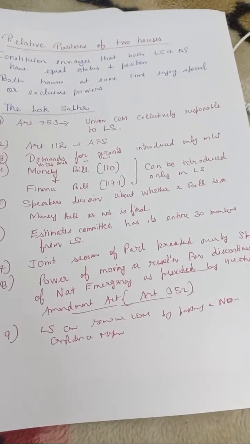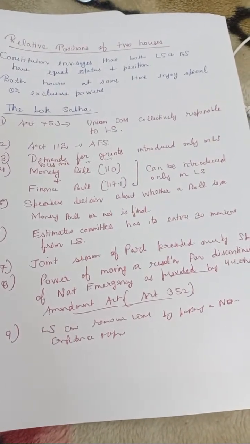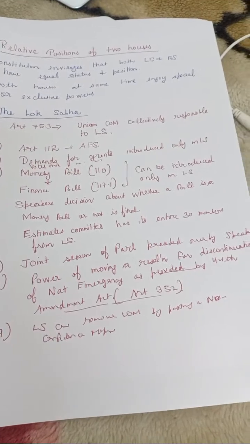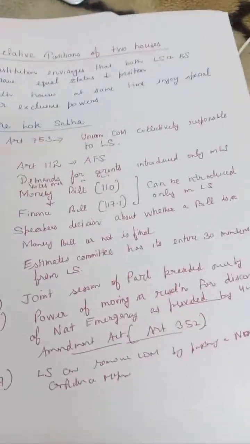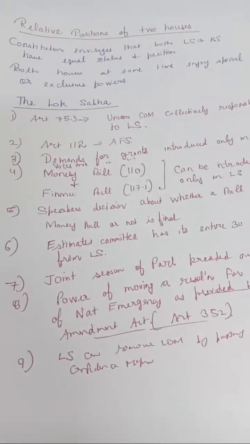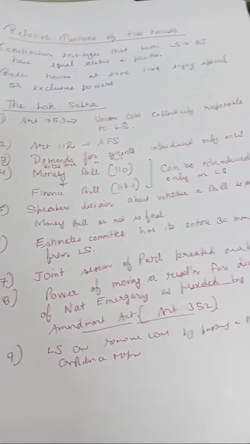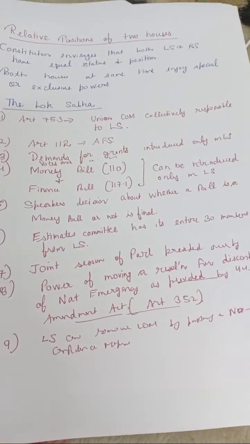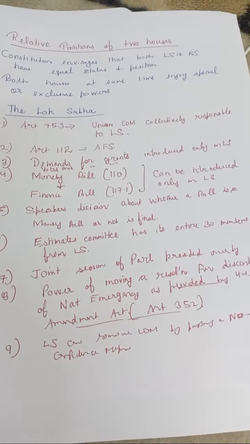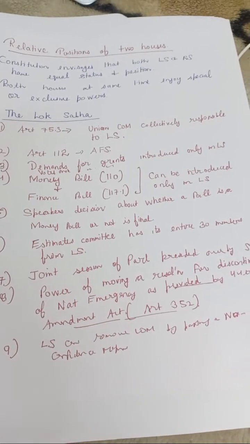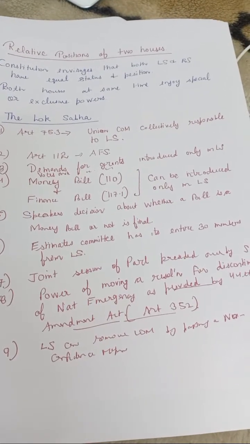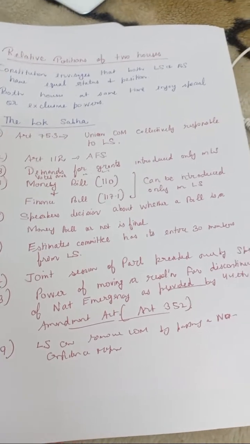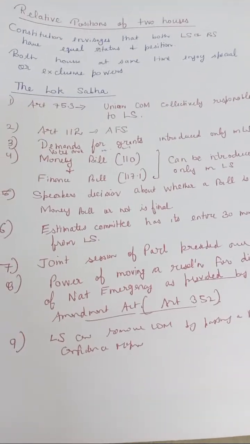And then the most important thing, the money bill, Article 110. You also have to remember some articles, not all the articles, like the money bill is 110, which can be introduced only in Lok Sabha, not in Rajya Sabha. And a finance bill under Article 117(1) can be introduced only in Lok Sabha, not in Rajya Sabha.